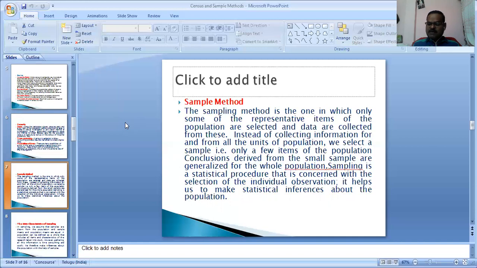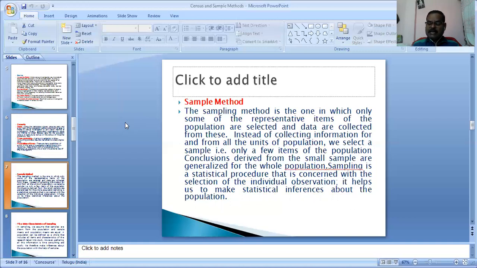The sample method was first used by A.L. Bowley. In contrast to the census method, the sample method studies part of the total elements of the universe, and the results obtained from the study are applied to the universe from which the sample is drawn.